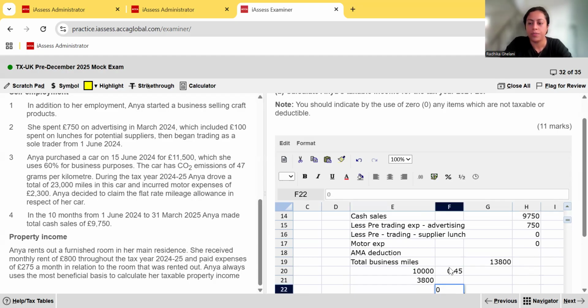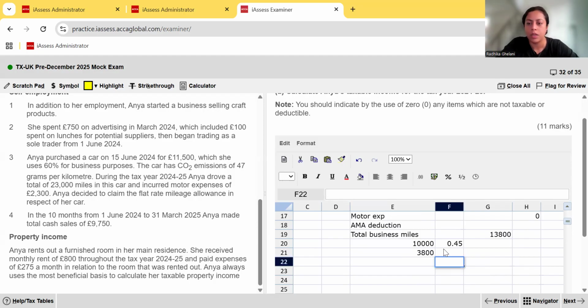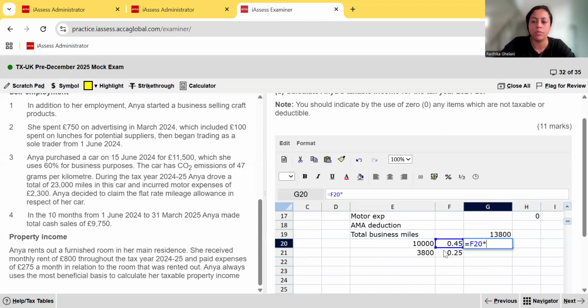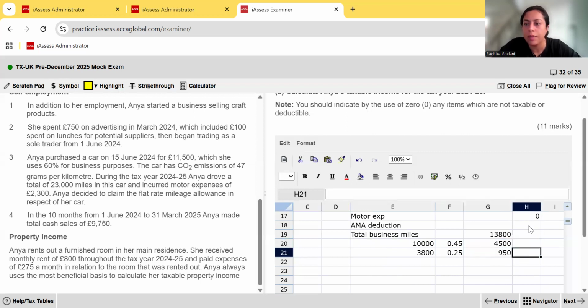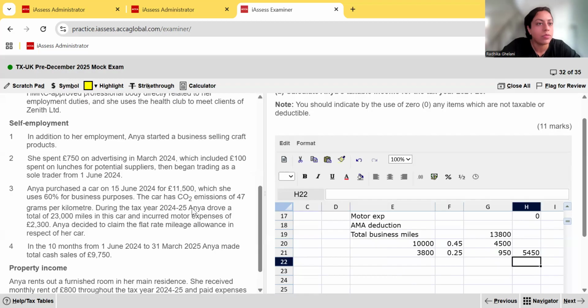Again, if you forget these limits, they're given to you in your tax tables, so you can refer to them, okay? So that's going to be equal to that times that, and I'm going to drag my formula down. So the total AMA deduction is equal to 4,500 plus 950, so 5,450 is her approved mileage allowance, and that's it for her self-employment.